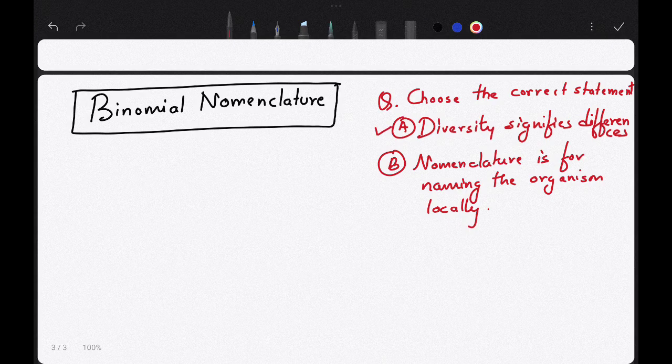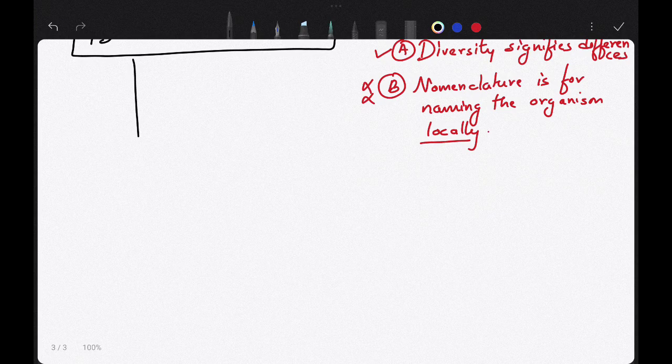But nomenclature is for naming the organism locally, is it correct or wrong? It is wrong. Not locally. This is standardized naming for naming the organism worldwide, so that the same name can be used all over the world. Okay. Now let us go to our next topic, that is binomial nomenclature.